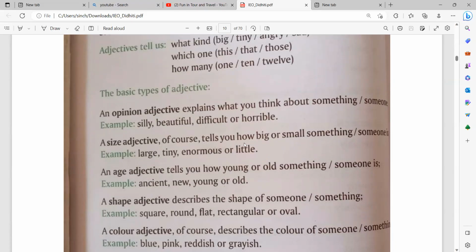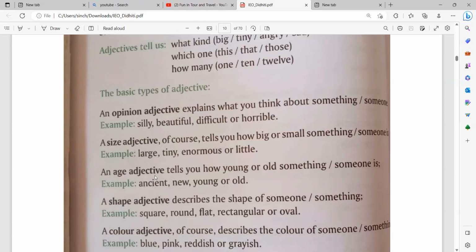So it actually tells us about the quality of an object, like large, tiny, enormous, or little. An age adjective tells you how young or old something or someone is. So, ancient, new, young, or old. A shape adjective describes the shape of someone or something. Example, square, round, flat, rectangular, or oval.